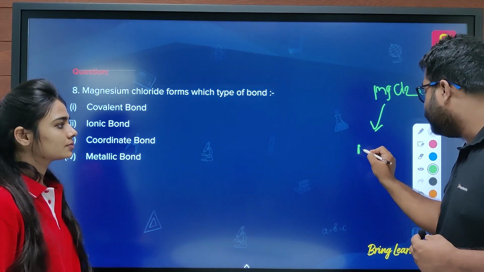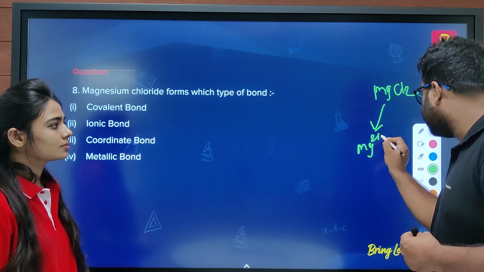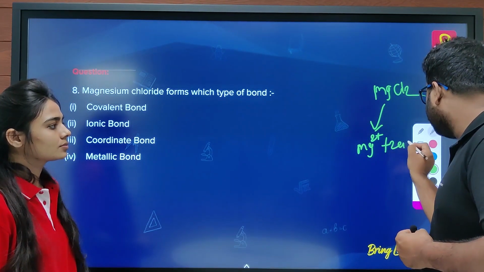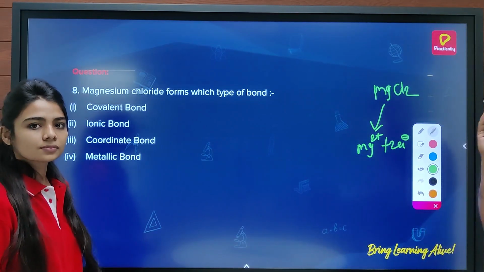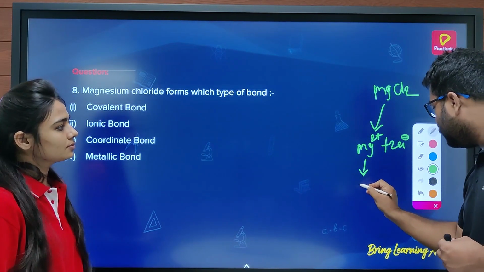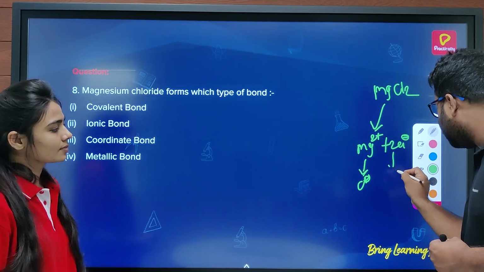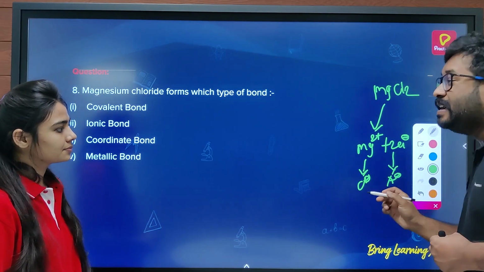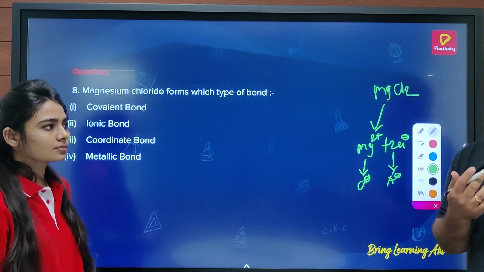You get Mg2+ and 2Cl minus. You can see clearly here, this is a cation and this is an anion. Exactly. So the bond between cation and anion could be what?